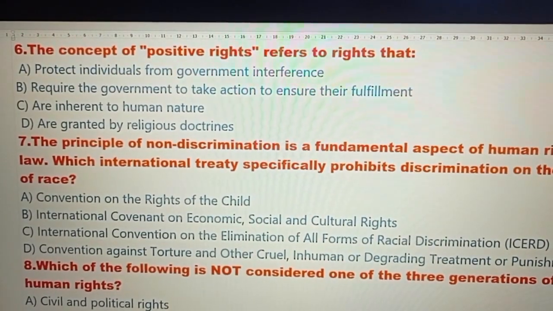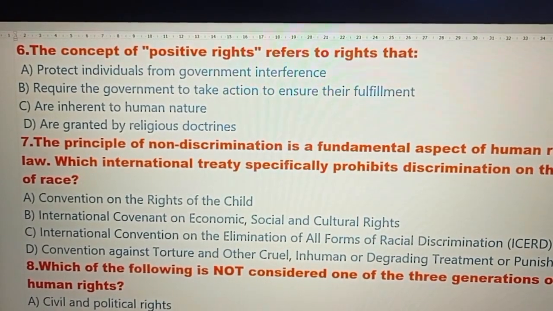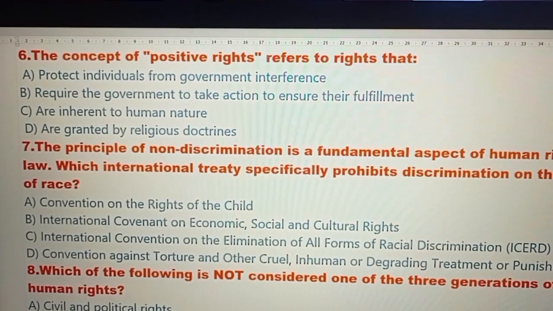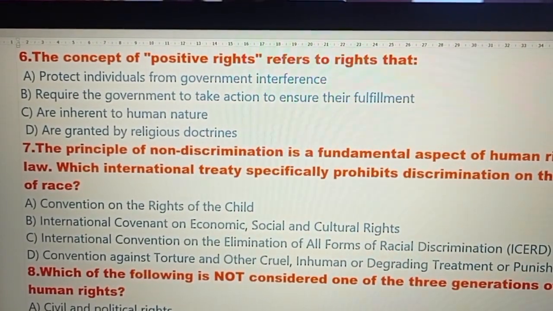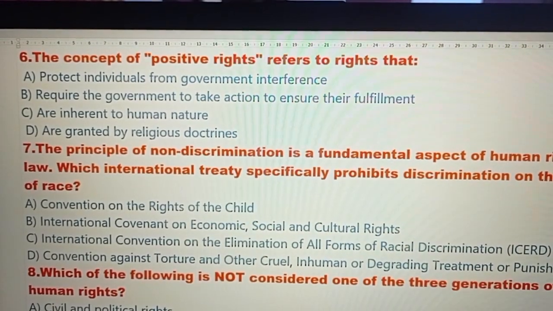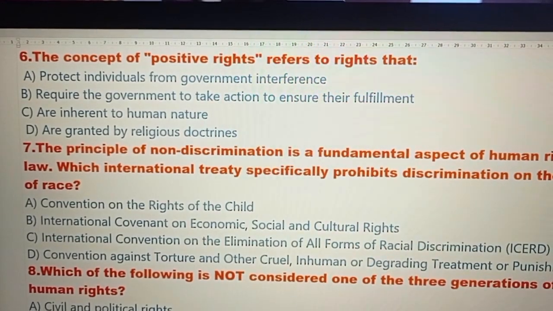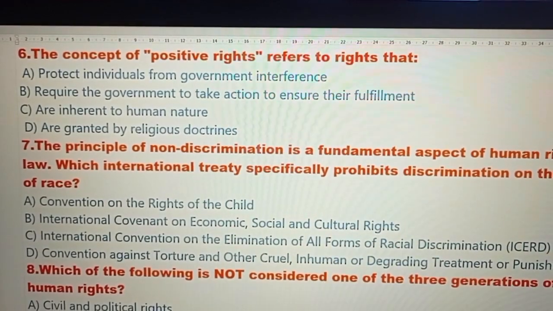Question number 6. The concept of positive rights refers to the rights that option A, protect individuals from government interference. Option B, require the government to take action to ensure their fulfillment. Option C, are inherent to human nature. Option D, are granted by religious doctrines. And the right answer is option number B, require the government to take action to ensure their fulfillment.